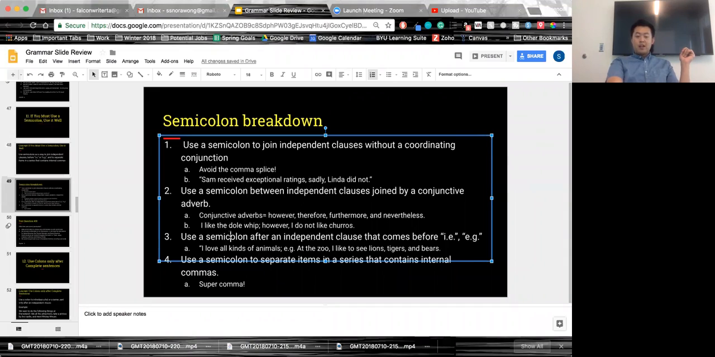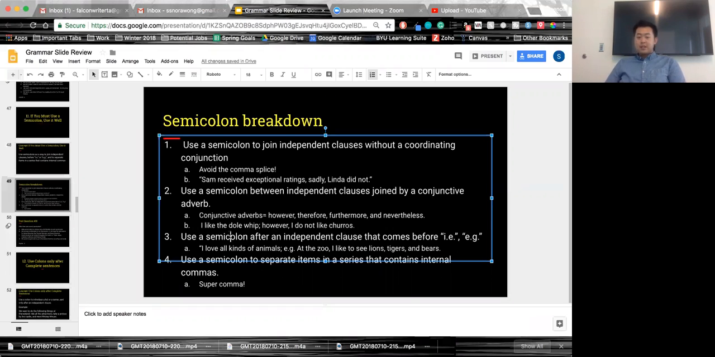Number three, use a semicolon after an independent clause that comes before i.e. or e.g. It has to be an independent clause. If it's not, then we cannot use it. So something like, the kinds of animals, semicolon, is not correct. You would have to say, I love all kinds of animals; for example, at the zoo, I like to see lions, tigers, and bears. Totally acceptable sentence right here.